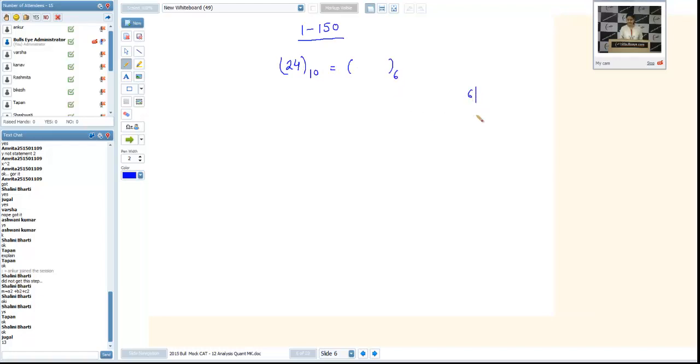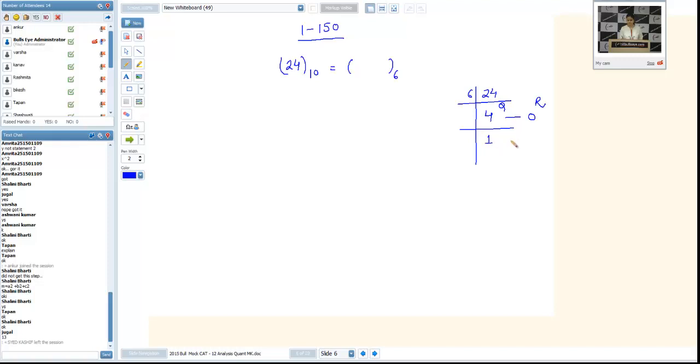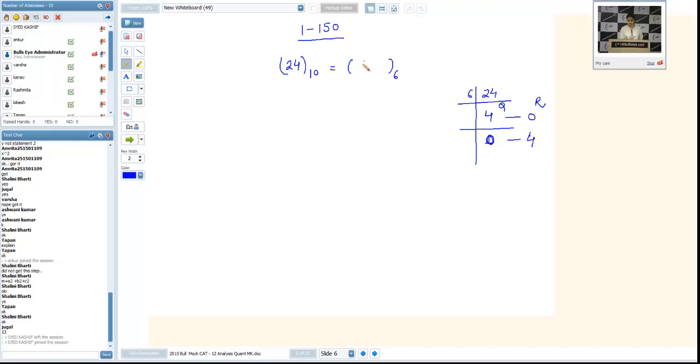What is the criteria? That is successive division. We will write quotient here and remainder here. So my number can be represented as 40.